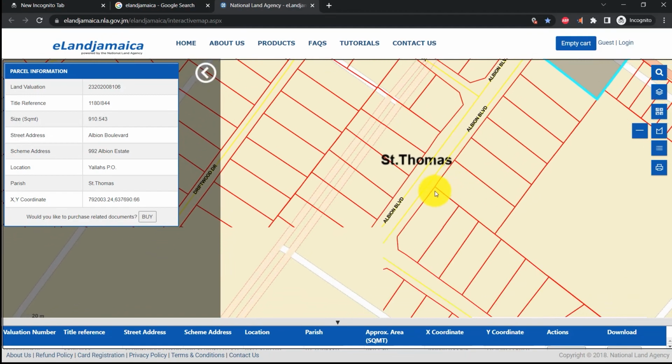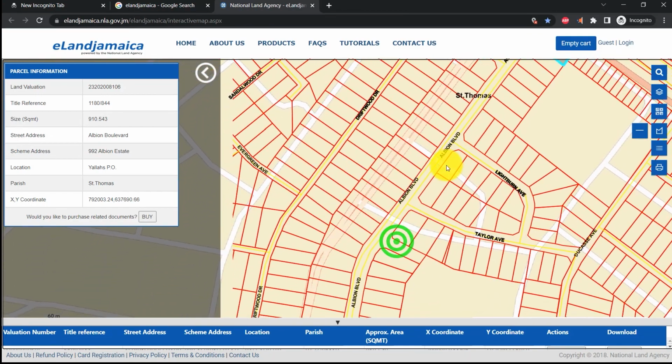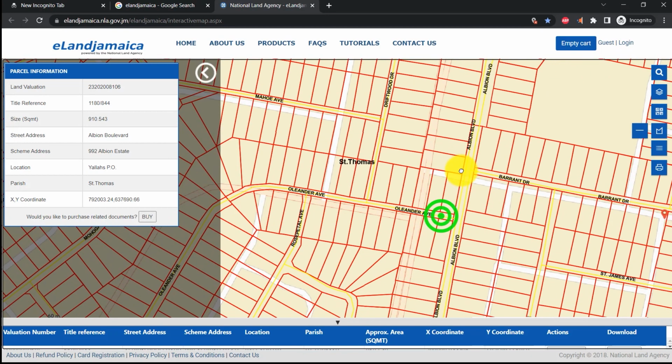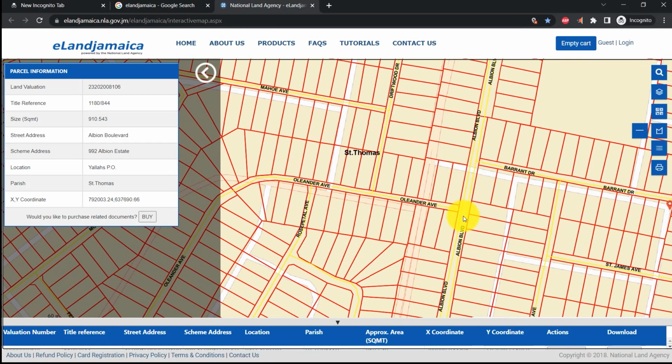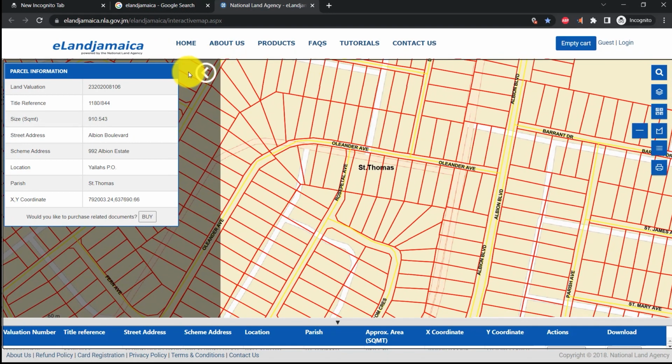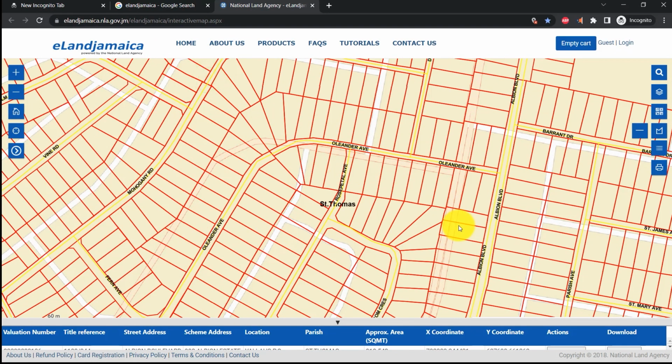Now let us move down to the Albion Boulevard, and let us see if we can find a particular dwelling that you may know, or you may have eyes on. So if you're overseas and there's a house or there's a location you want to check out, then you can just come on this side, the eLand Jamaica side, and check it out.